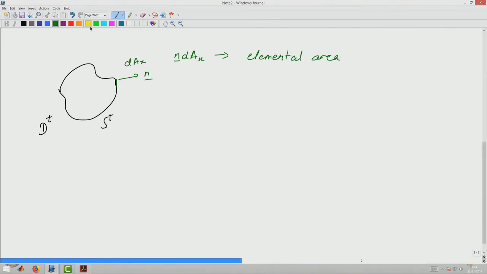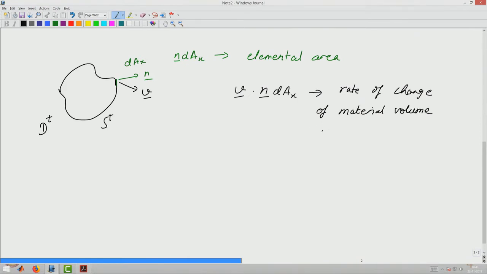Now, let us assume that the velocity at this point is v. Therefore, v dot n dA is the rate of change of material volume at this point.